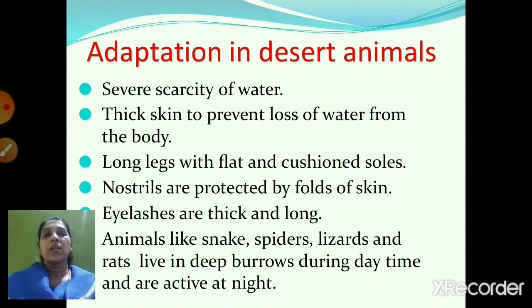Their nostrils are protected by the folds of the skin. The eyelashes also are thick and long. And animals like snake, lizard, spiders and rats live in deep burrows during the daytime, and during the night they are very active.